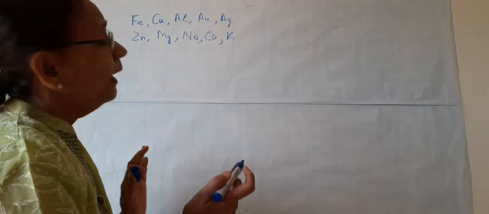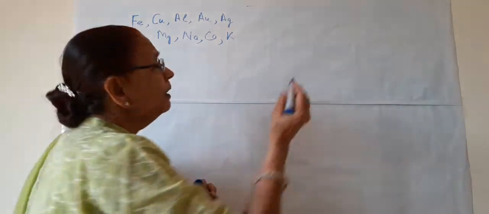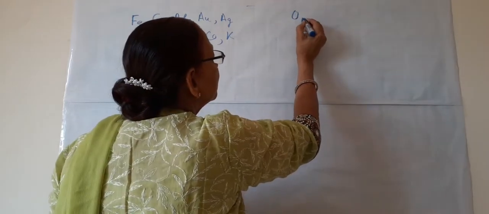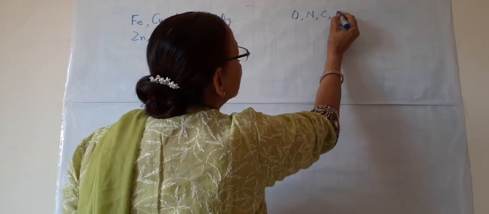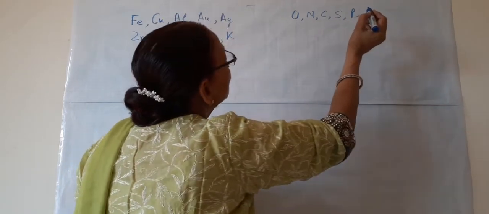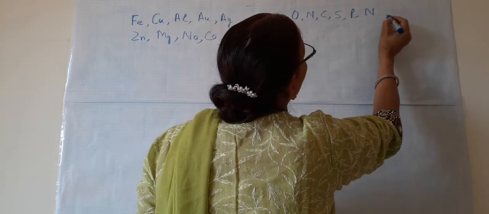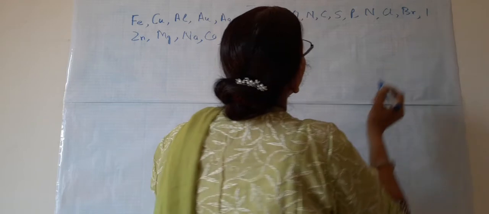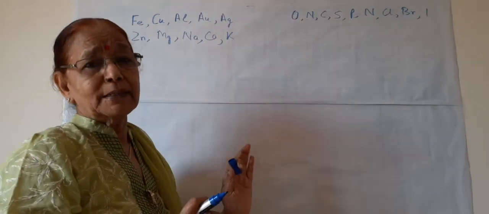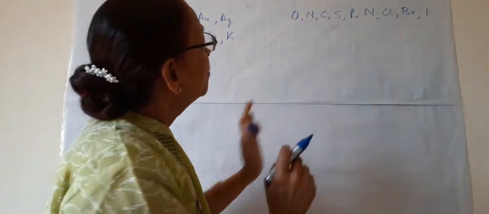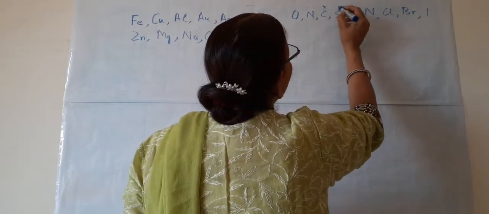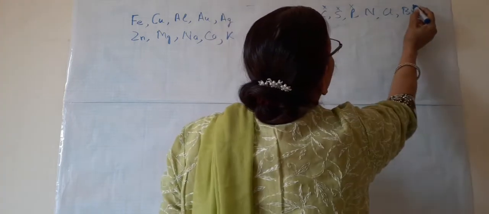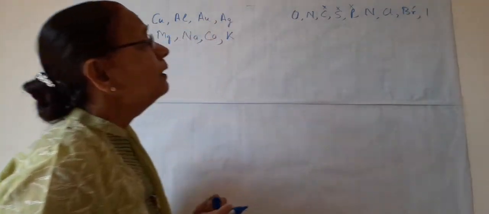More are there. And if we talk about non-metals, the most common we know are the gases in the atmosphere: oxygen, nitrogen, carbon, sulfur, phosphorus, chlorine, bromine, iodine. All these are non-metals. Most of them, except carbon, sulfur, phosphorus and bromine, are gases.